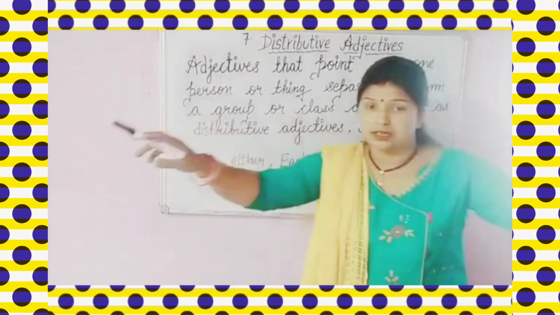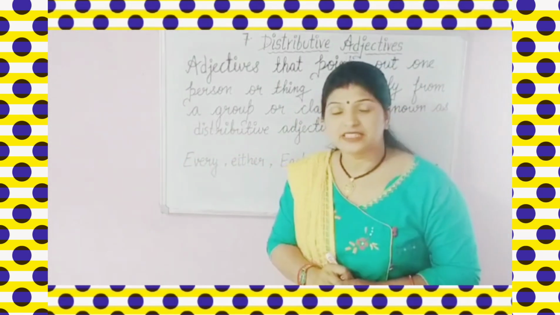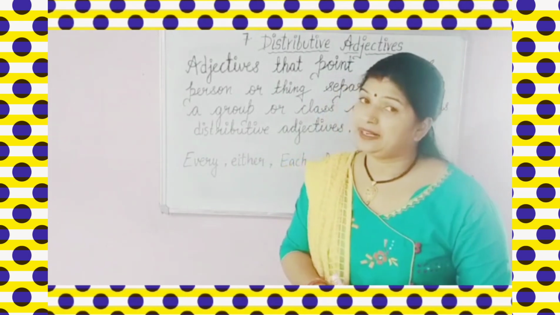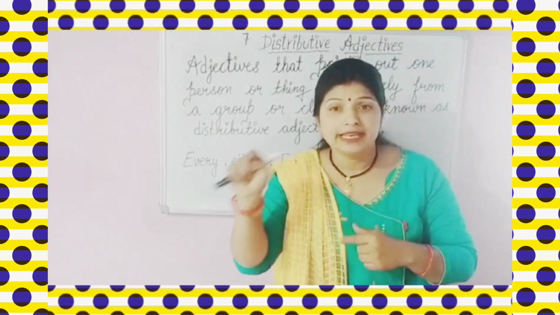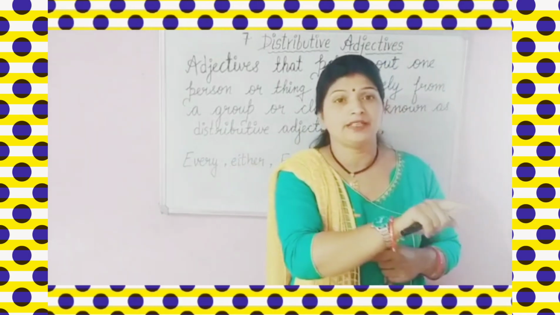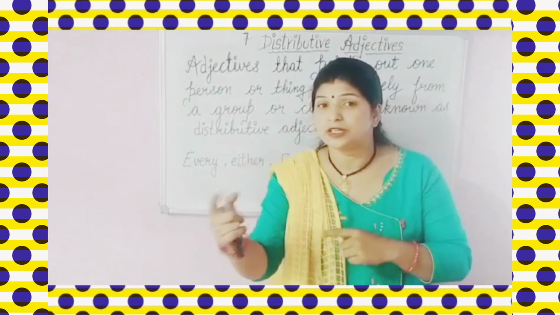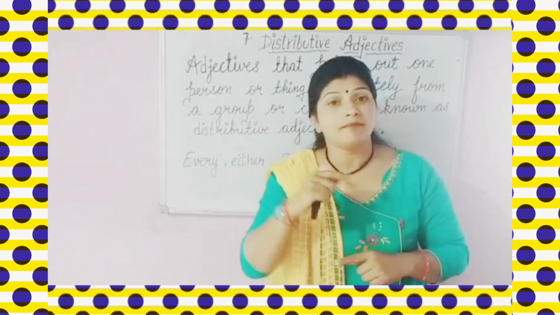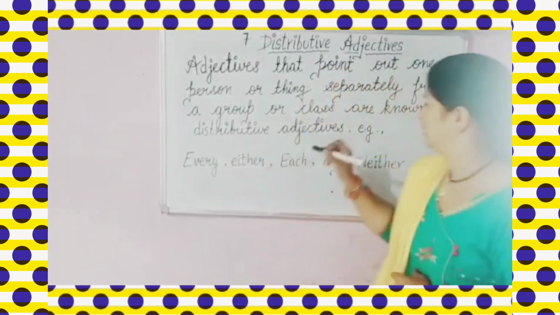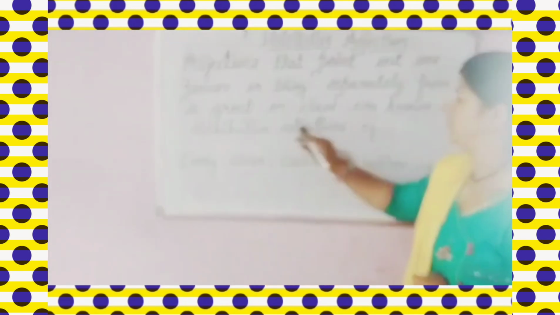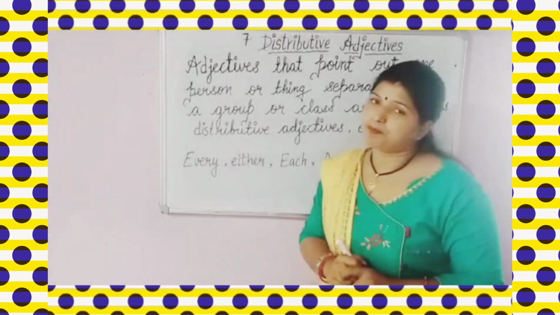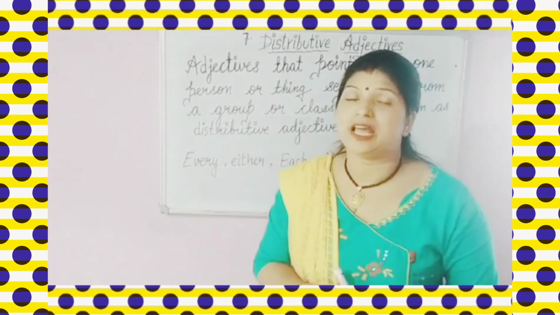मतलब if suppose there are 56 students in your class and if I am referring to each one of the students in the class separately, हर किसी को अलग अलग individual मैं indicate कर रही हूँ, then that is known as your distributive adjective. Let me explain you this with the help of an example.